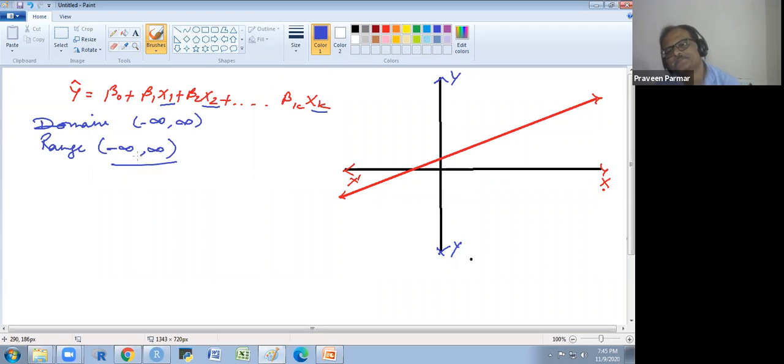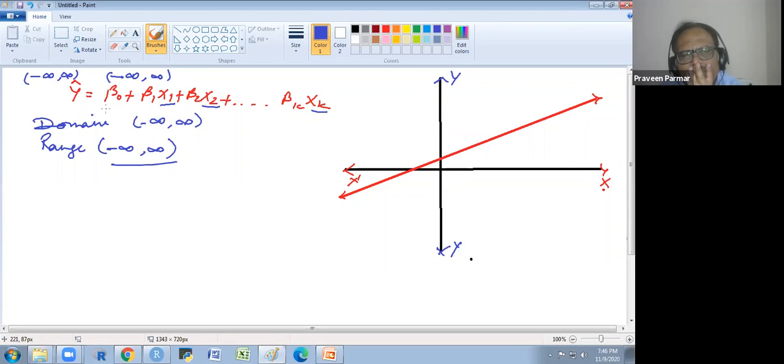Got it? So we have the domain as minus infinite to infinite, and the range is also minus infinite to infinite. Got it?